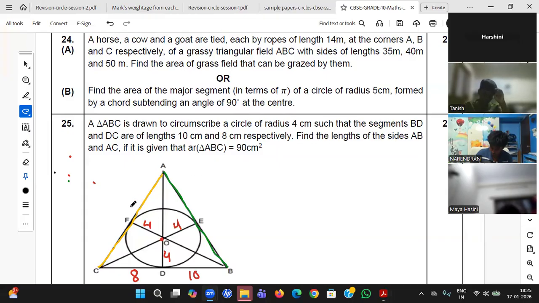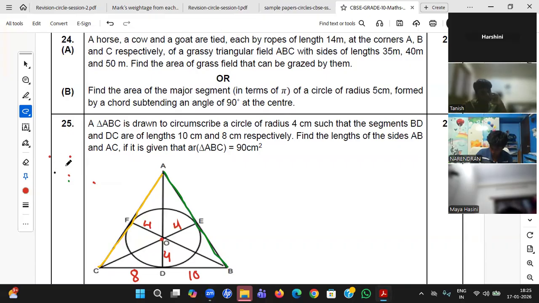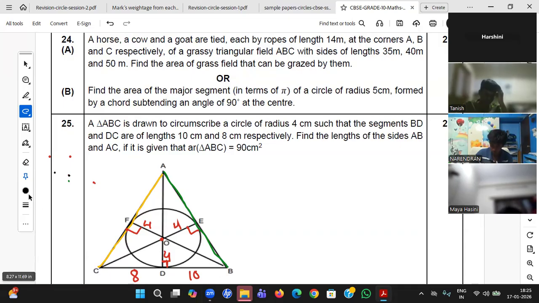Okay, students who are not using 10.1, 10.2, I'm sorry for that. You need to use that first. So 10.1: radius, tangent 90 degrees. First theorem 10.1. Then 10.2: you can see, sir, this is 10, so this will be 10. This is 8, this will be 8. I don't know this, so I'm assuming this is x, this is x. So up to here, everybody should do.